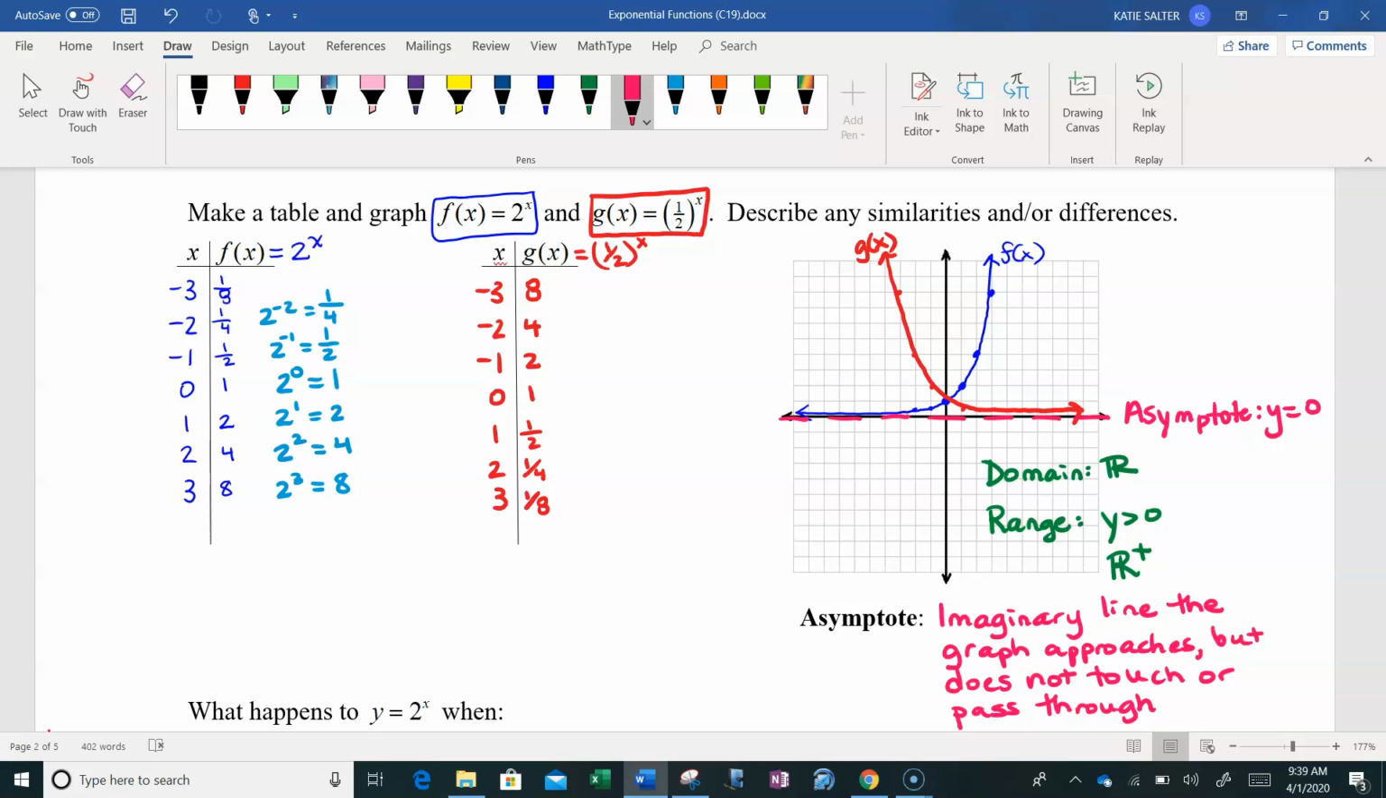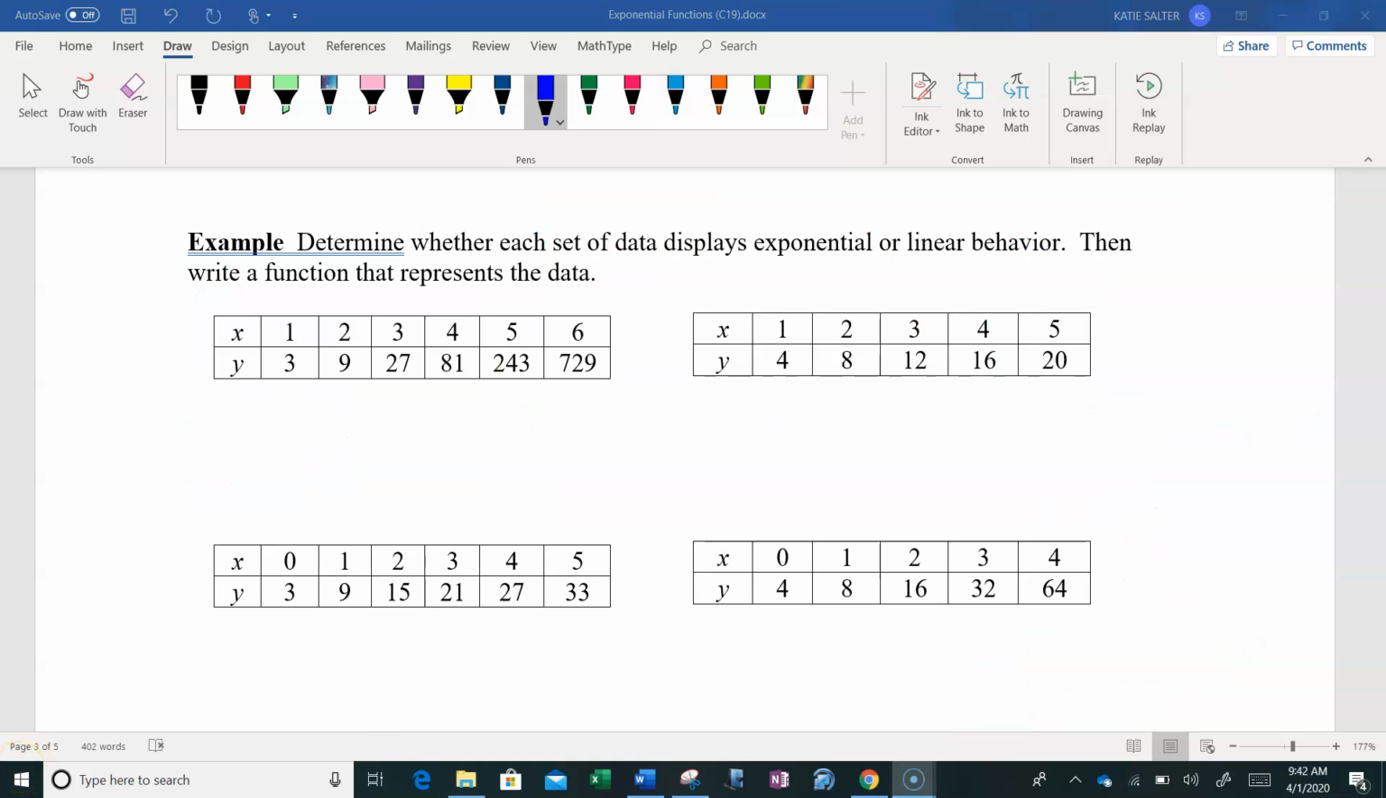In tomorrow's lesson, we're going to focus a little bit more on graphs and moving these graphs up and down and the effect on the asymptotes. But let's finish up today's lesson. Okay, so for today, we're going to do just a very small assignment on, if you're given a set of data, could you write the function? It says: determine whether each set of data displays exponential or linear behavior, then write a function that represents the data.